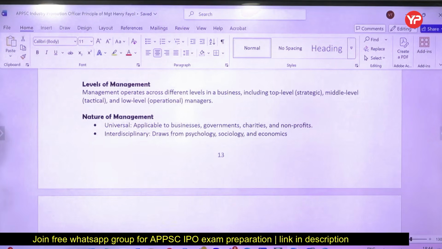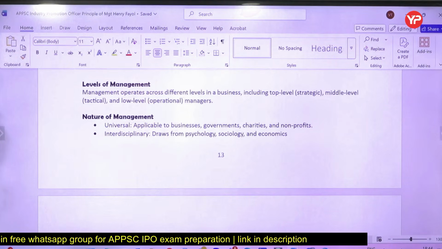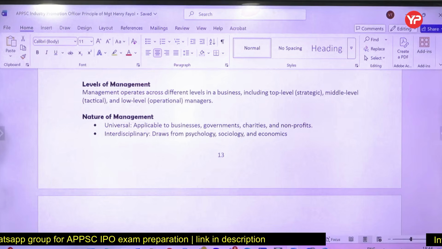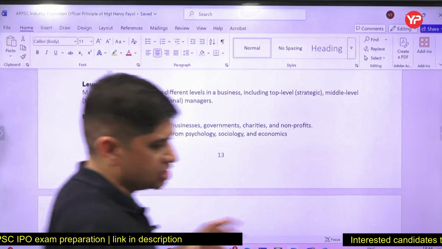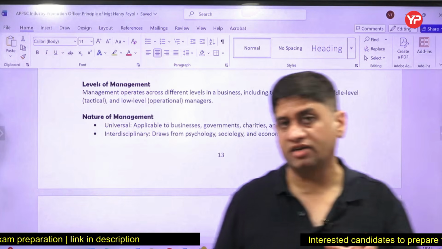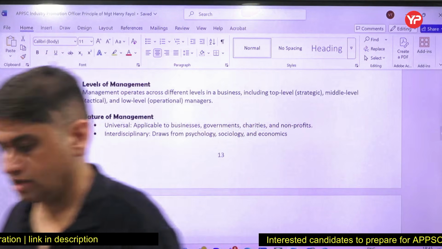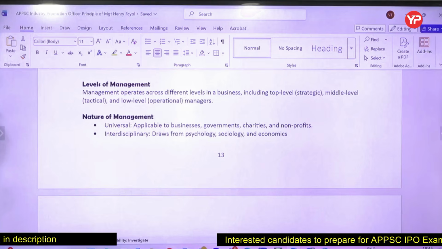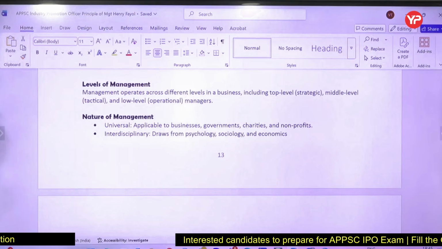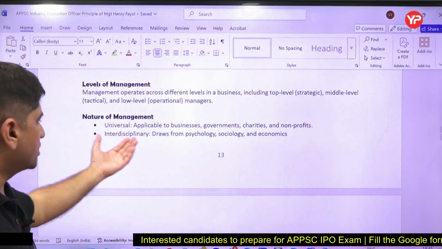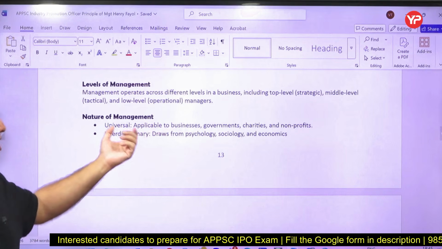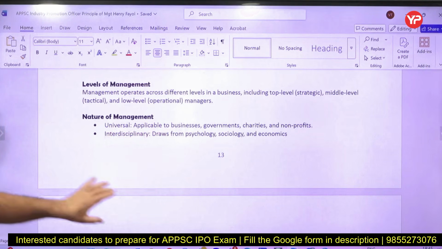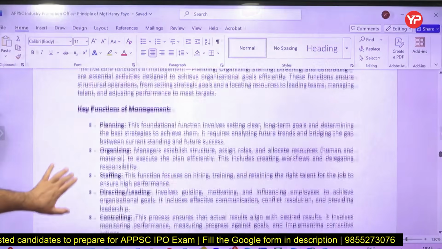Levels of management. Yes, the top level, which is called strategic management, middle level tactical, and operational, low level managers. So the top level manager, general manager and all, they are talking about the strategically important things for the organization. Then middle management, tactical level, then lower operational level. Nature of management can be universal, that means applicable to all these domains, and interdisciplinary, that means different departments, different organizations, they are working in that direction.